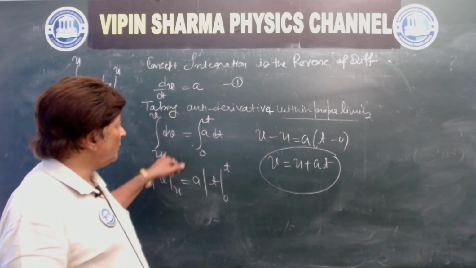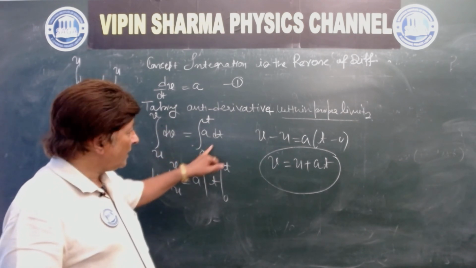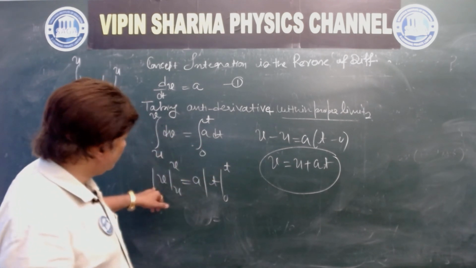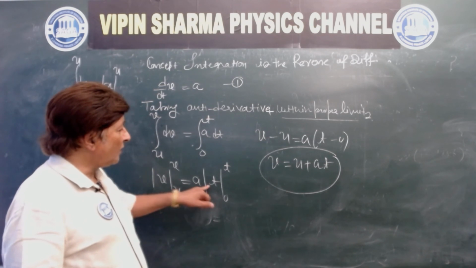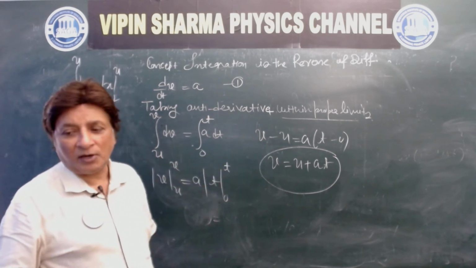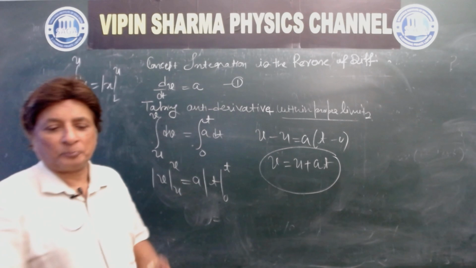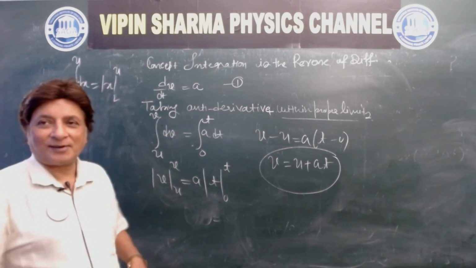So lower limit is u, upper limit is v, dv, a, dt 0 to t, dv becomes v, u to v, a is constant out, t 0 to t, v minus u, a into t minus 0. Hope it is clear. Thank you.